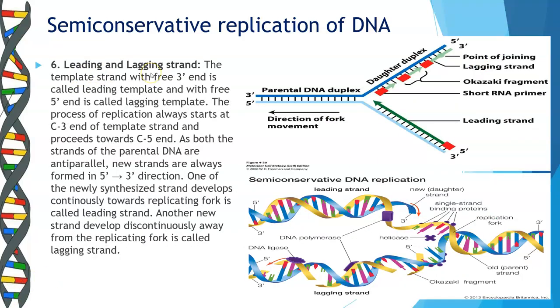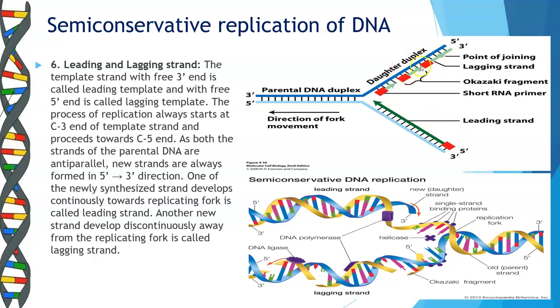Students, the sixth step is the leading and the lagging strand. Now the template strand with free 3' end is called the leading strand, and the one with free 5' end is called the lagging strand. Now why this difference? As I told you, the synthesis of the new strand always takes place in 5'3' direction. So on the basis of the opposite polarities, at the 3' end the synthesis of the strand happens continuously and at a faster rate. So it's called the leading strand.